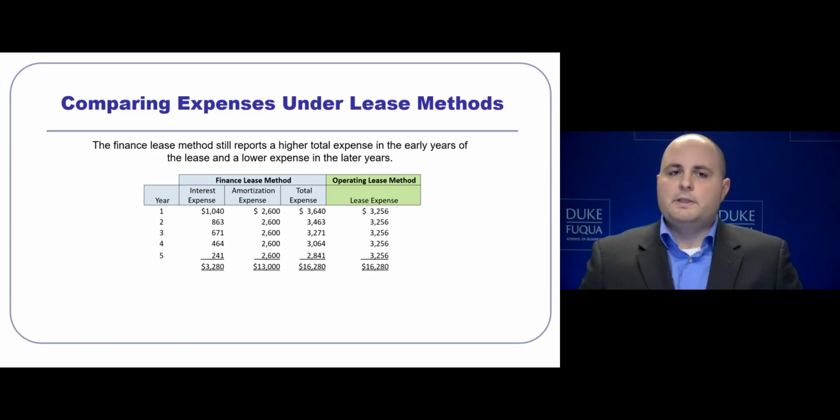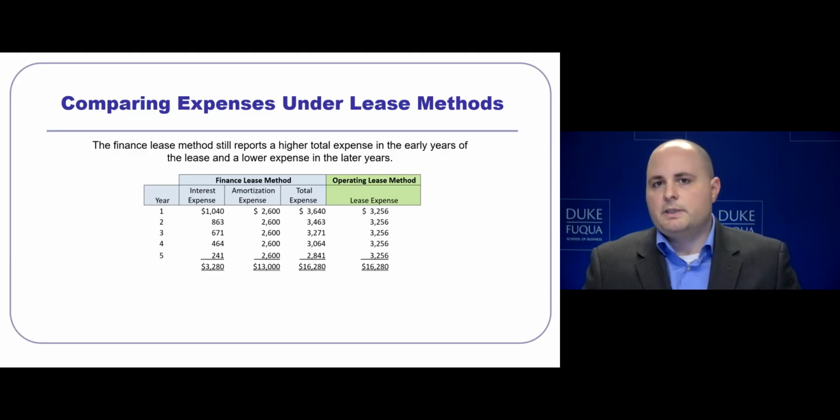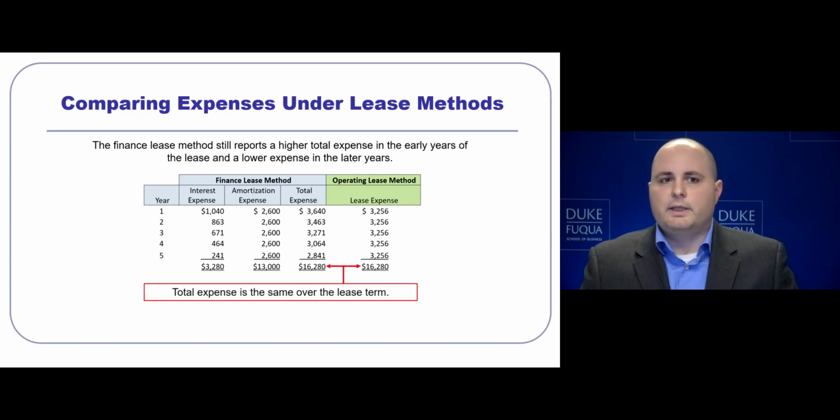In year one, the example that we did, a finance lease had an interest expense of $1,040 and an amortization expense of $2,600, leading to a total expense related to leases of $3,640. When you compare this to the operating lease expense, the lease expense there was just the cash paid, $3,256. Notice that at the end of the leasehold life of 5 years, both expenses are equivalent.